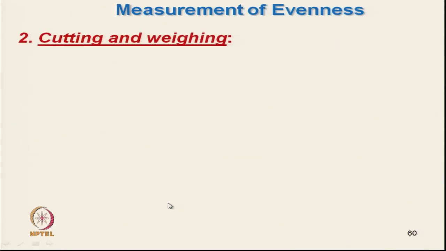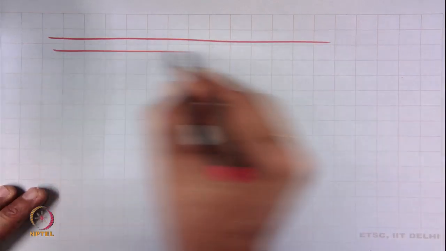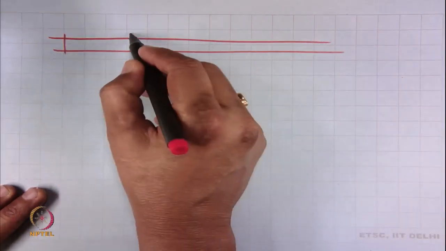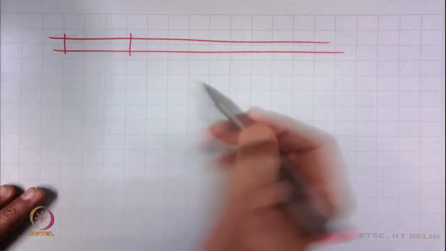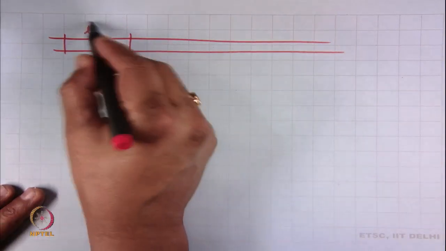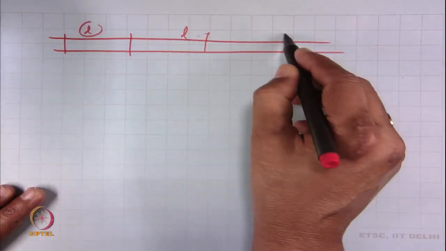Next is the cutting and weighing method. This is very commonly used in industry. What do we do? We have a material, yarn, sliver or roving, and we cut the material with a certain known fixed length L.